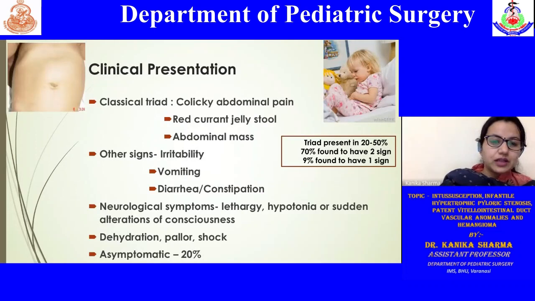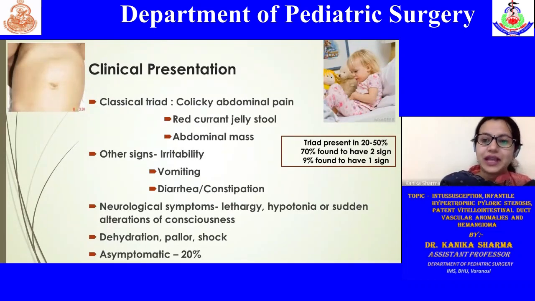So what happens? These children present with a classical triad defined for intussusception: colicky abdominal pain, red currant jelly stool, and abdominal mass. When a young child suddenly comes with colicky pain, or sudden onset pain, which comes in bouts every 10 to 20 minutes, the child starts crying every 10 to 20 minutes, and in smaller kids you may find inconsolable crying.